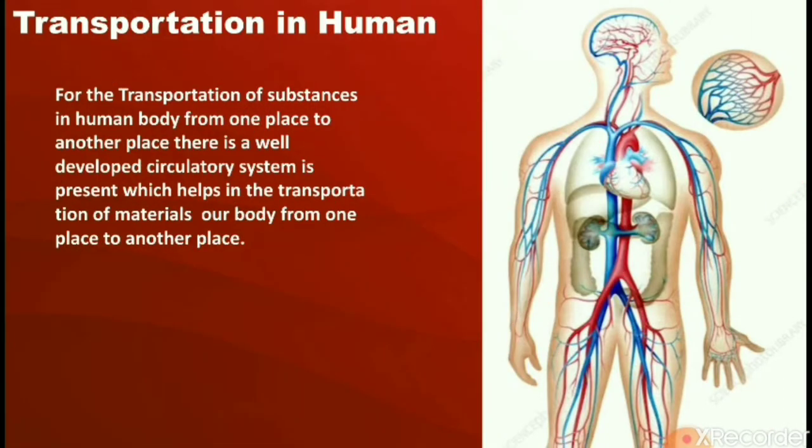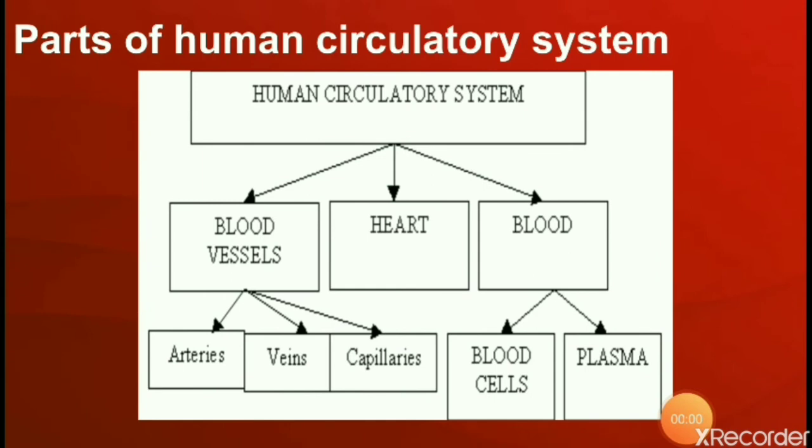As we all know, in all living organisms, for the transportation of substances from one part of the body to another part, a well developed transportation system is present, whether it is a plant or an animal. For the transportation of substances in the human body, a well developed circulatory system is present. The human circulatory system mainly comprises blood vessels, heart and blood.